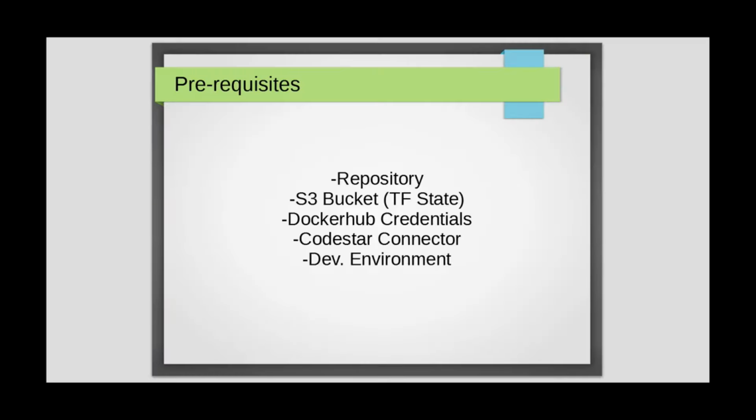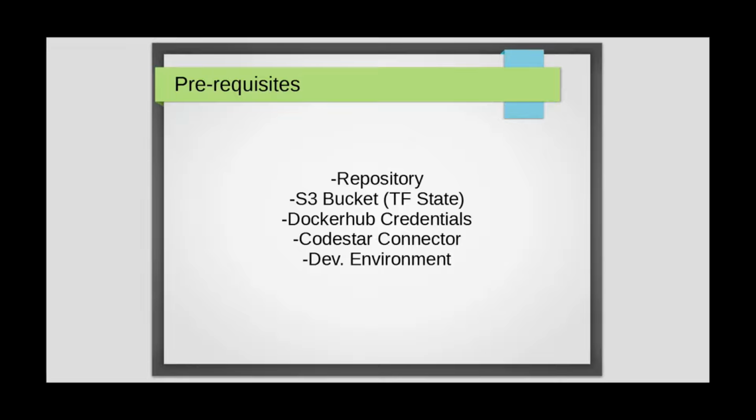So these are the list of things we need to take care of before we actually get started. We need to create a repository. I'm gonna use GitHub for our Terraform repository. We need to create an S3 bucket to store the Terraform state. We'll need credentials for Docker Hub so we can reliably download images from, specifically the Terraform image.